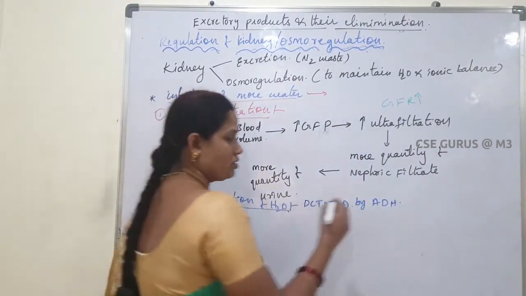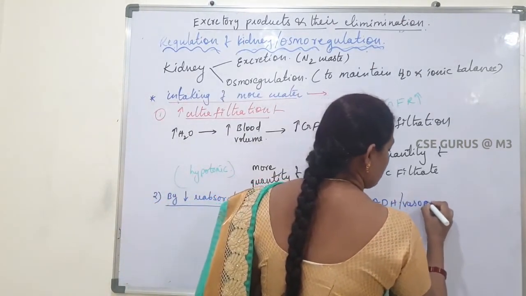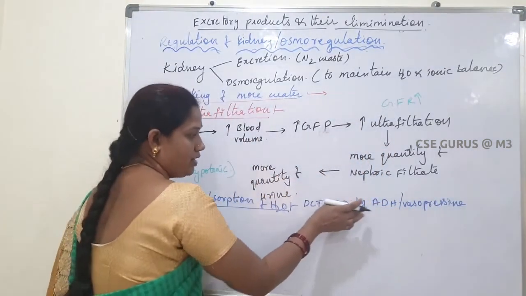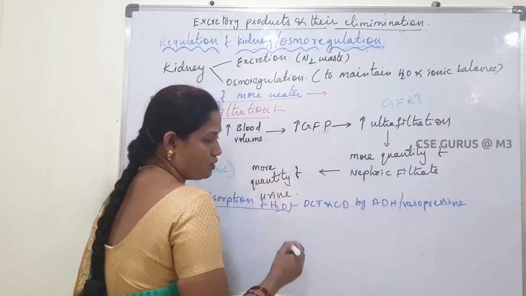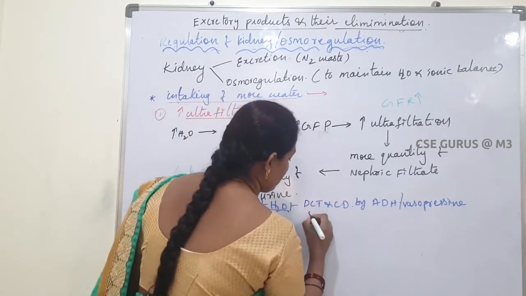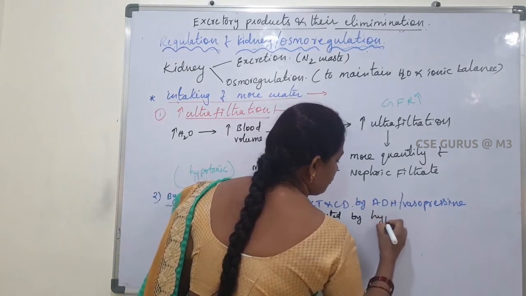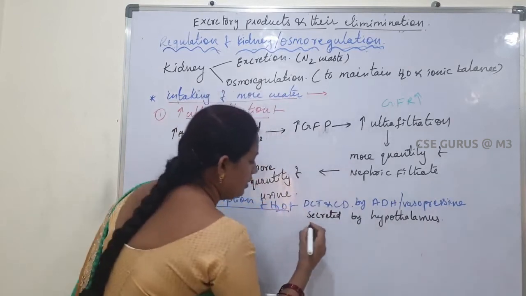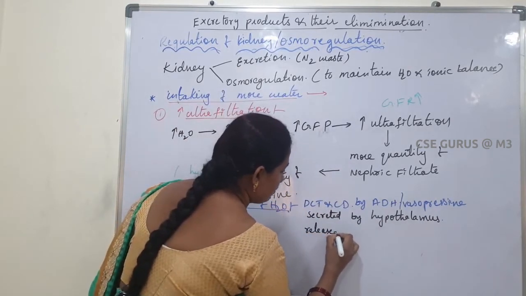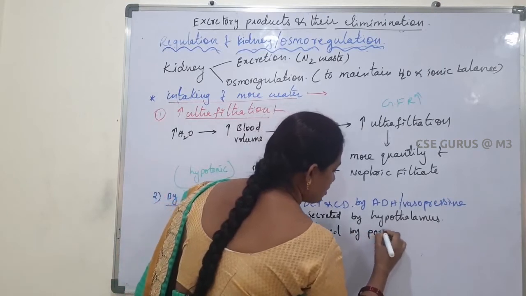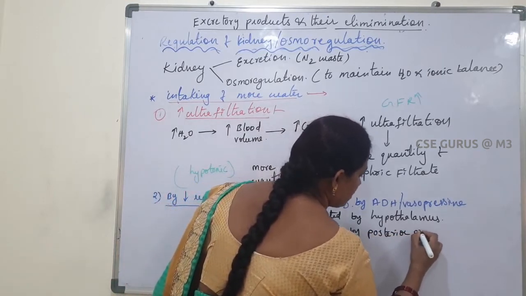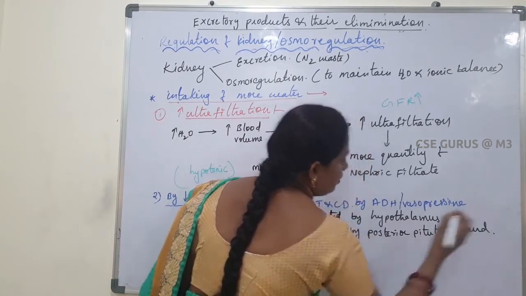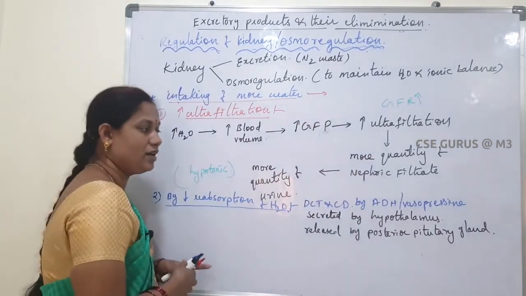ADH hormone is also called vasopressin. It is secreted by the hypothalamus and released by the posterior pituitary gland. Okay, so this is the ADH hormone.